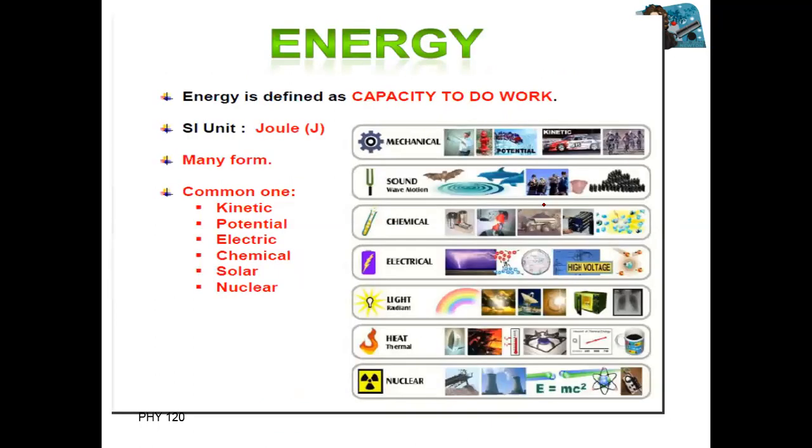Okay. Next we have energy. What is energy? Energy we can define as the ability to do work, or the capacity of a body to do work. More comprehensively, energy is an agent which brings about changes in a system. Due to energy, you can change a system.